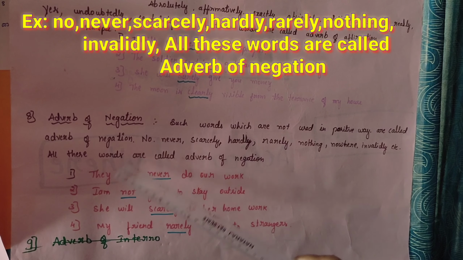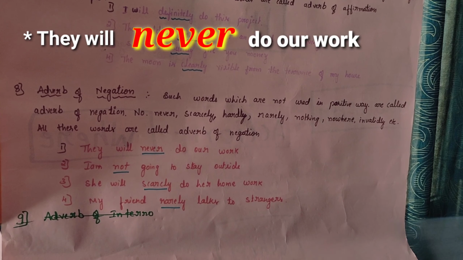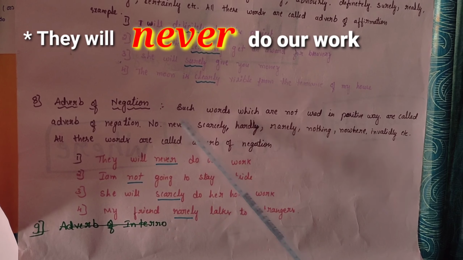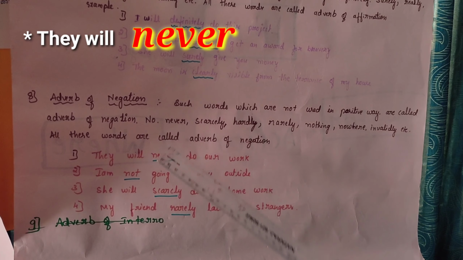These are the examples which we have prepared here. They will never do your work. It means they are never going to do your work. It shows the negative manner here. It is not in a positive manner.